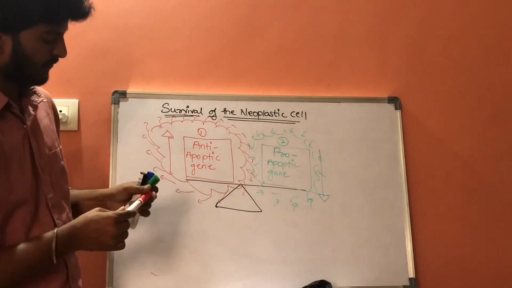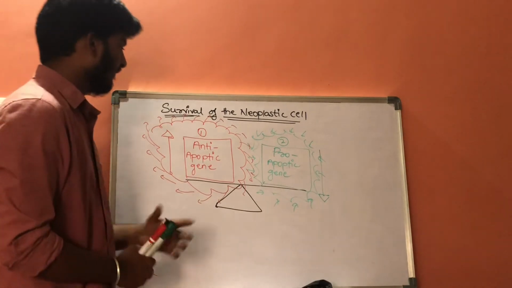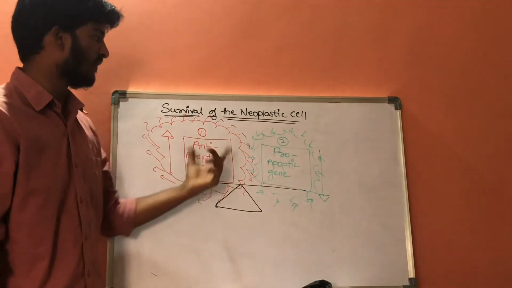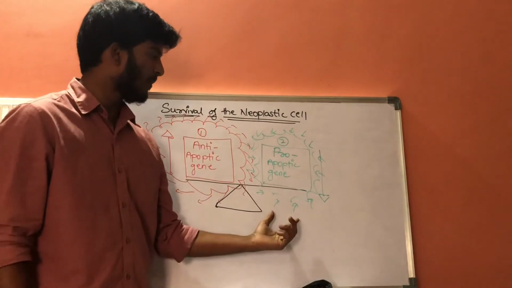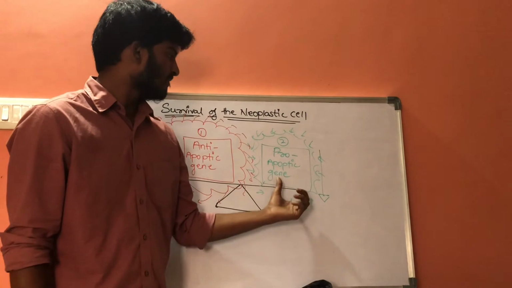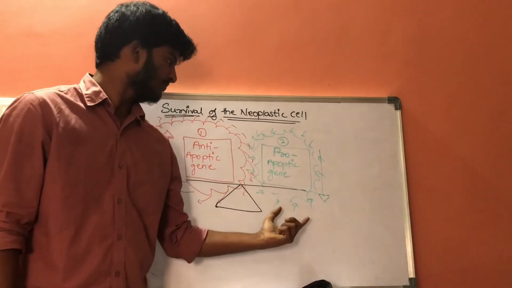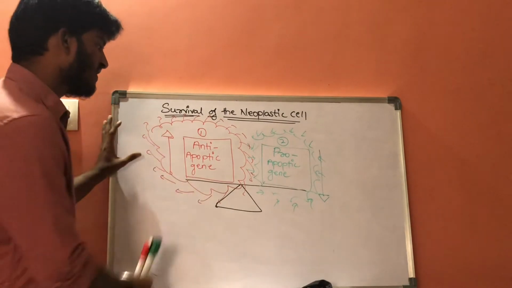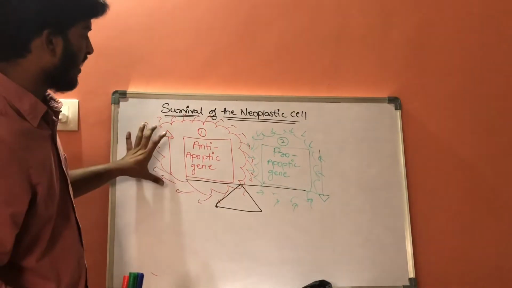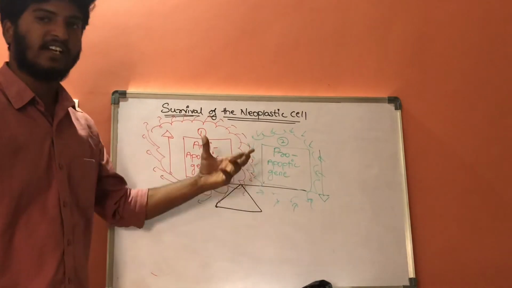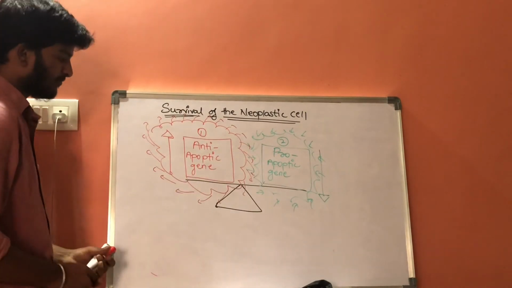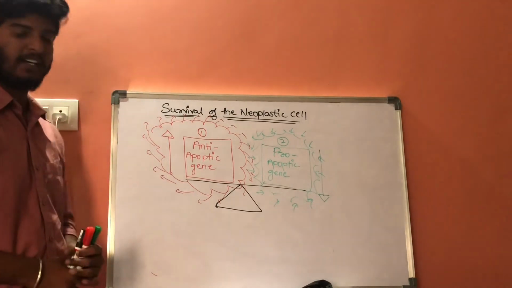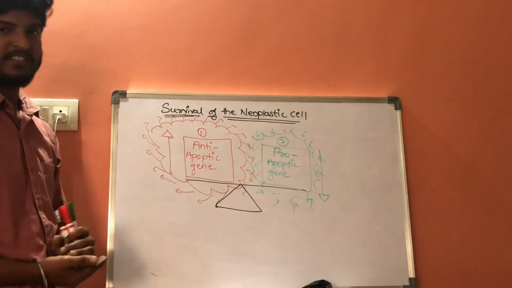In this way, whenever anti-apoptotic genes are stimulated, it increases the survival capacity of the neoplastic cell. Whenever pro-apoptotic genes are activated, it decreases the survival capacity of the neoplastic cell. Whereas in an abnormal neoplastic cell, anti-apoptotic genes are increased and pro-apoptotic genes are decreased. In this way, the survival capacity of the neoplastic cell can be discussed.